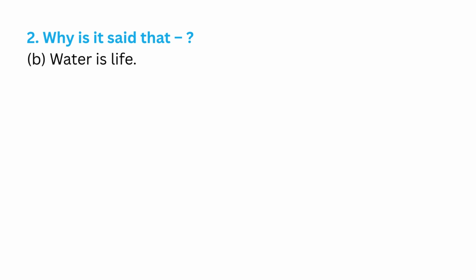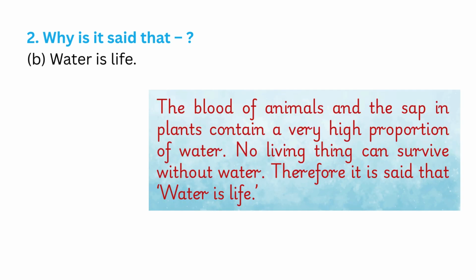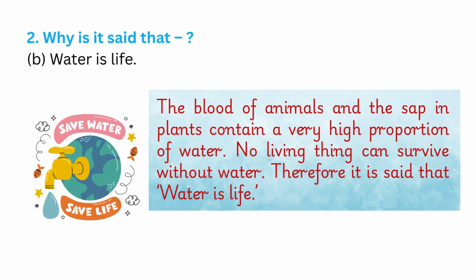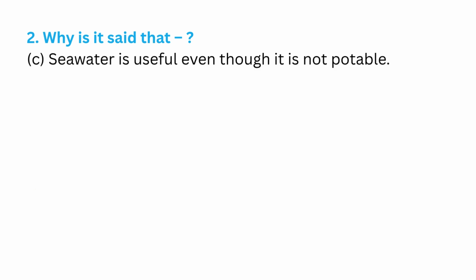Next question. Why is it said that B. Water is life? The blood of animals and the sap in plants contain a very high proportion of water. No living thing can survive without water. Therefore, it is said that water is life.